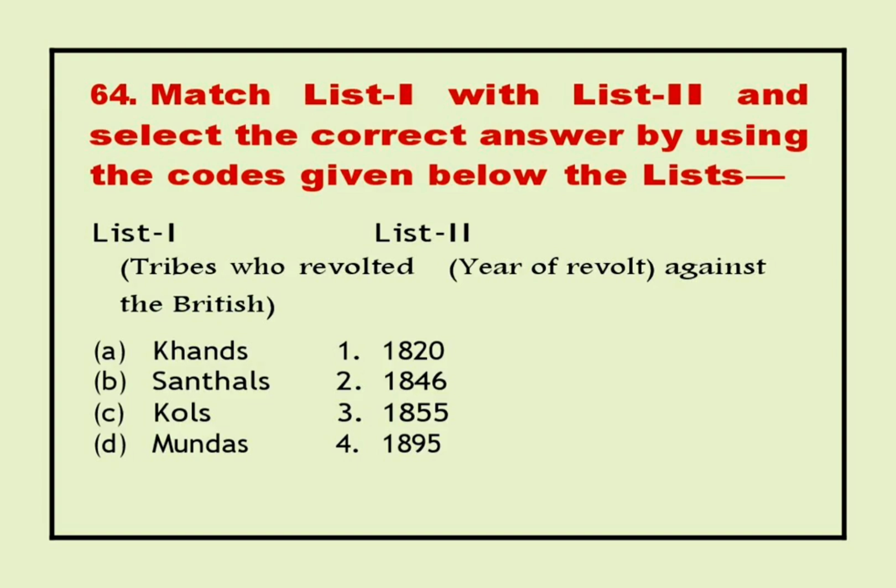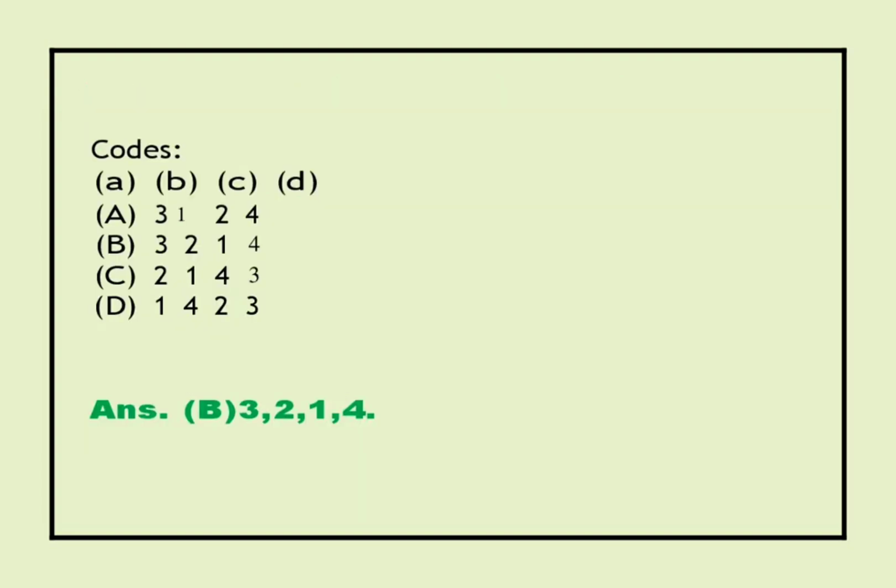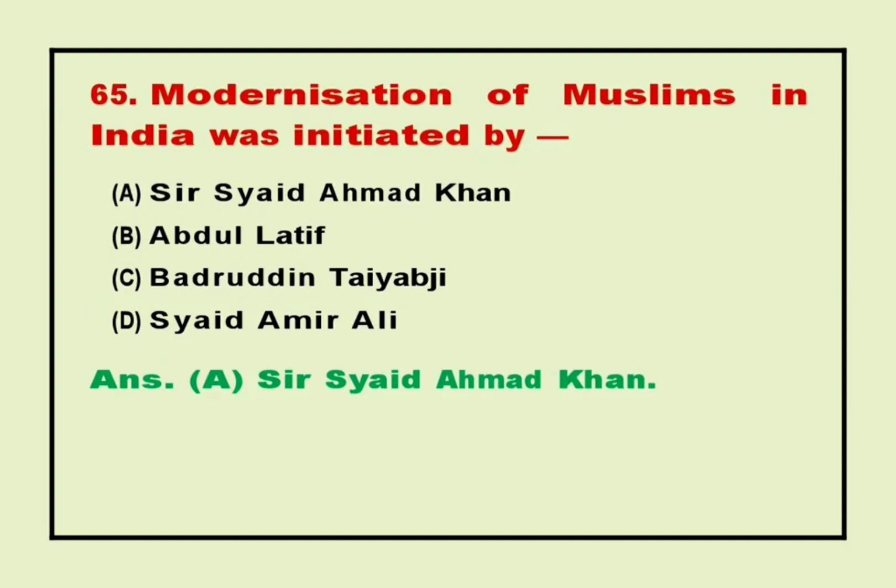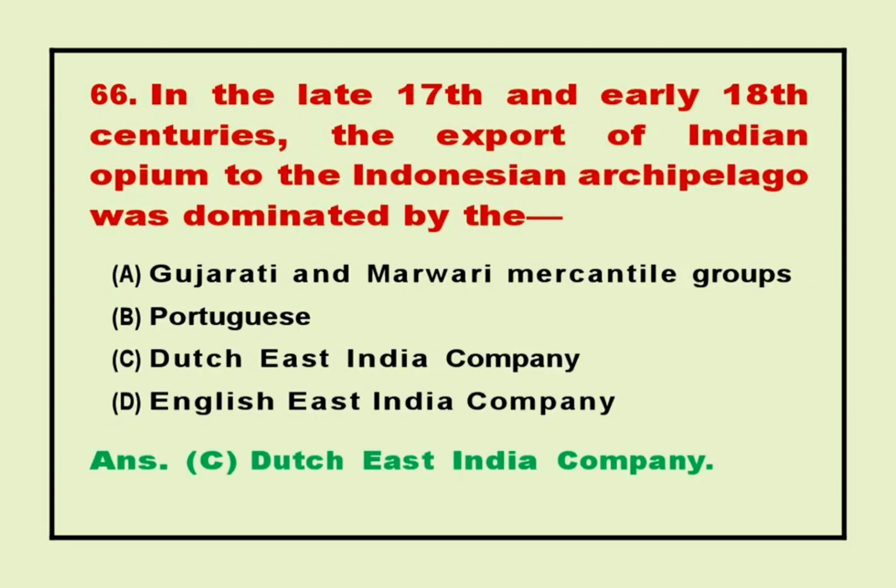Codes. Answer B. 3214. 65. Modernization of Muslims in India was initiated by? Answer A. Sir Syed Ahmad Khan. 66. In the late 17th and early 18th centuries, the export of Indian opium to the Indonesian archipelago was dominated by the? Answer C. Dutch East India Company.